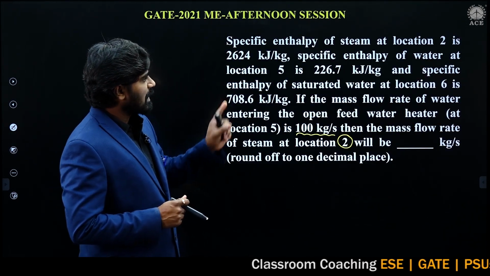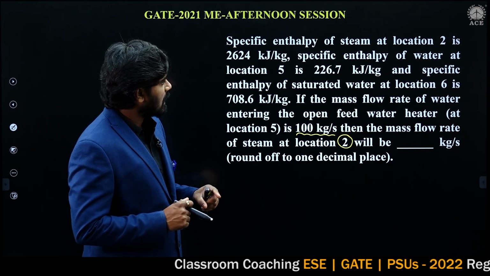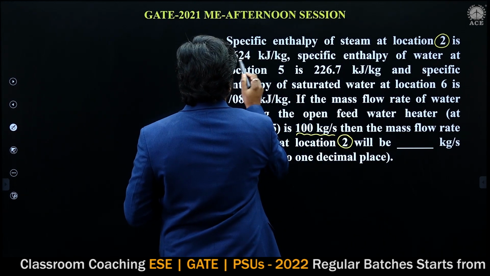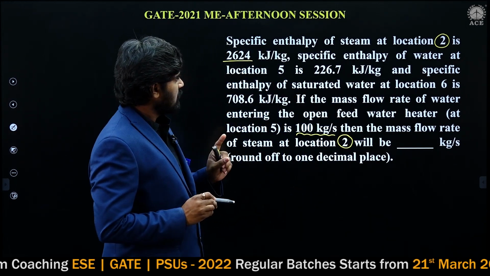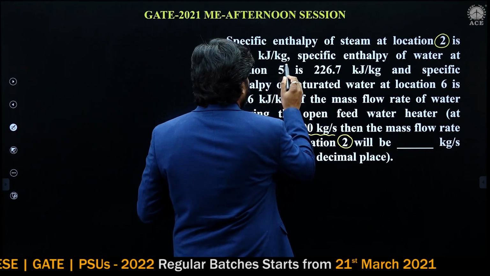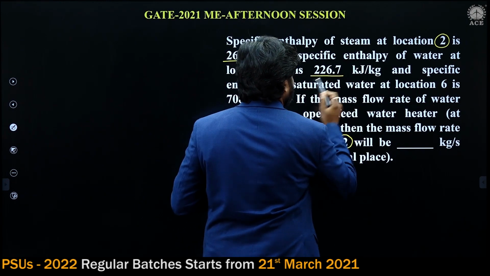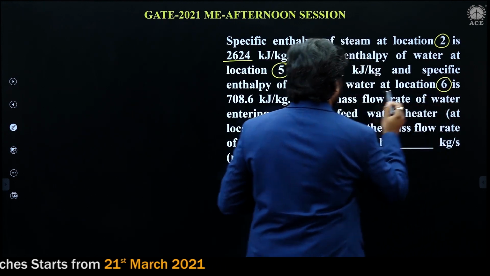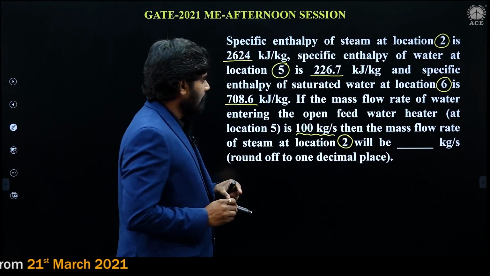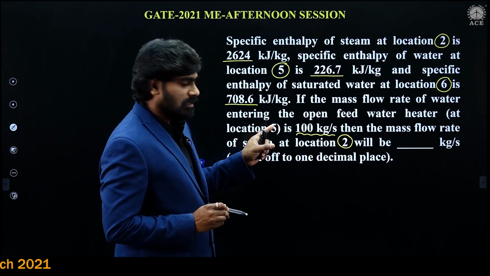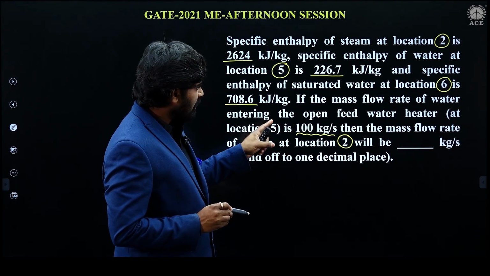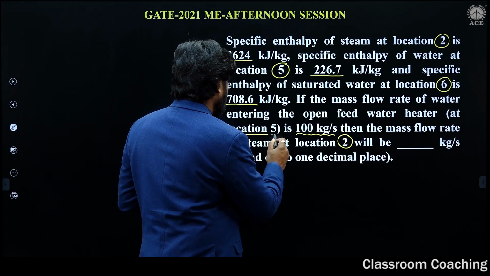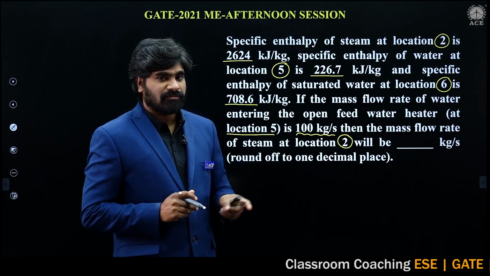So the specific enthalpies at different locations are given. At location 2 the enthalpy is given in kilojoule per kg, at location 5 the enthalpy is given, and at location 6 also the enthalpy is given. The mass flow rate of water entering the open feed water heater at location 5 is given.